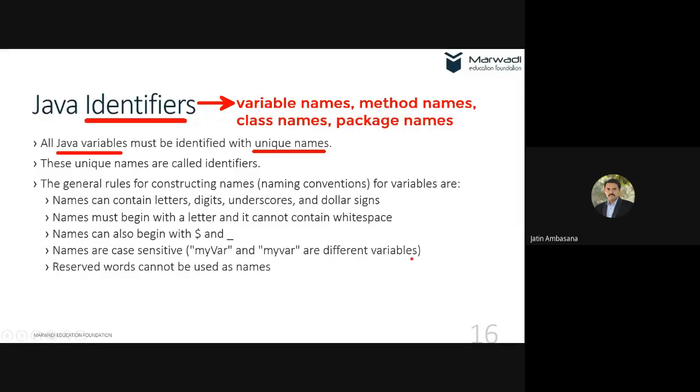Okay, so what is a variable? It's a simple named memory location that is used to store some value, right? Similarly, what is a method? Method is something that does some processing. Okay, so suppose this is a method one.